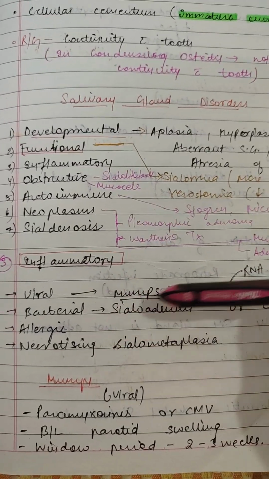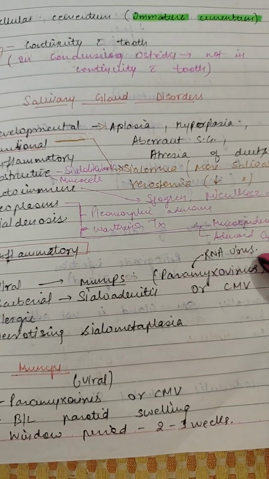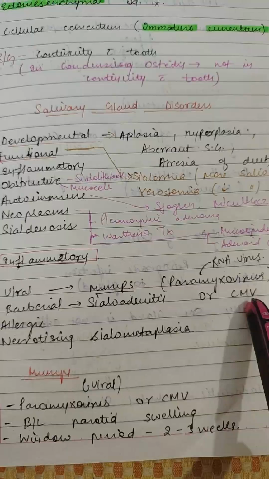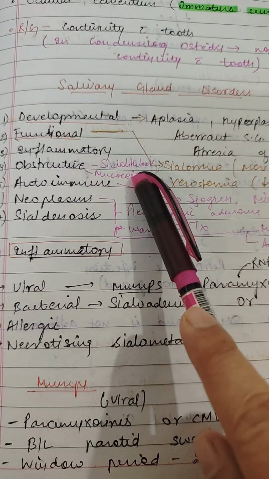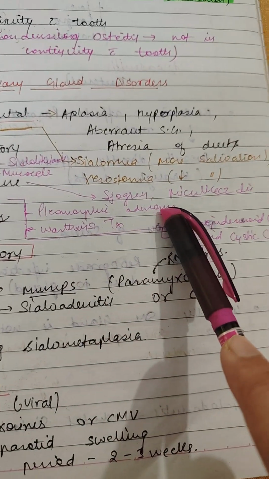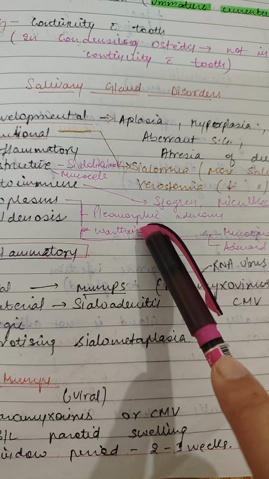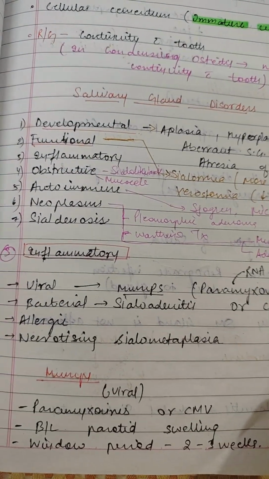Inflammatory, we have viral, which is the cause of mumps, caused by paramyxovirus, which is an RNA virus. Then bacteria causes sialadenitis. Then allergic and necrotizing sialometaplasia. Then obstructive, we have sialolithiasis and mucocele. Autoimmune, Sjogren and Mikulicz's disease. Under neoplasms, pleomorphic adenoma, Warthin's tumor, mucoepidermoid carcinoma, and adenoid cystic carcinoma.